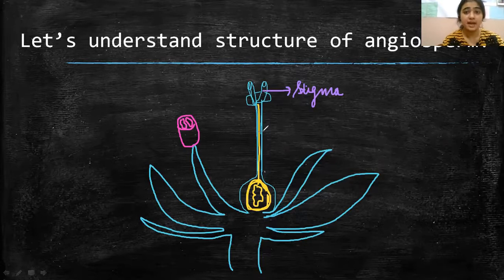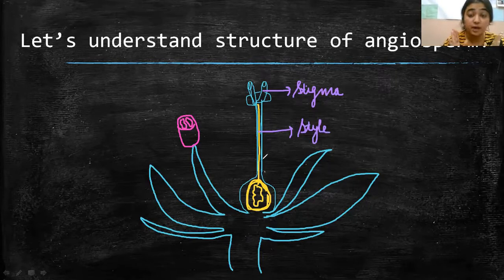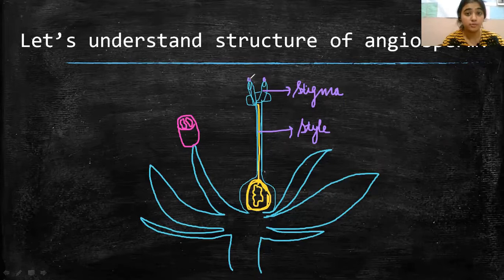Then after the stigma, you have the style, this long yellow portion that is drawn inside. This is known as style. It is the middle elongated part of the carpel that helps in attachment of the stigma to the ovary. This stigma has to be attached to the ovary, because the pollen grains that land on the stigma, let us suppose these small purple drawings are pollen grains, will go into the ovary so that the fertilization process can be completed. For that, the stigma needs to be connected with the ovary, and who will do the work in this connection? The style will.